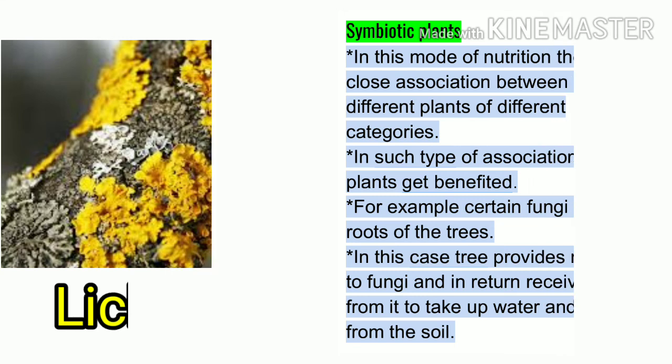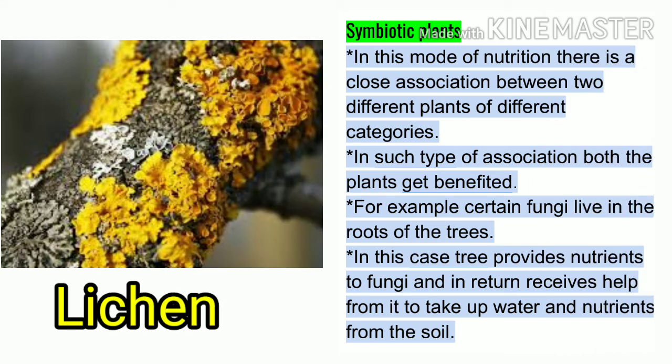In symbiosis as a mode of nutrition, there is a close association between two different plants of different categories, like algae and fungi.